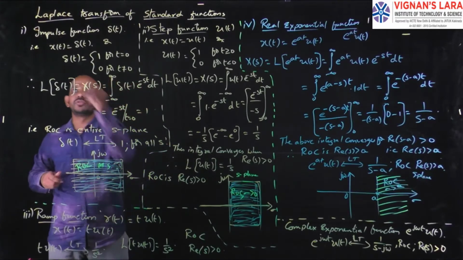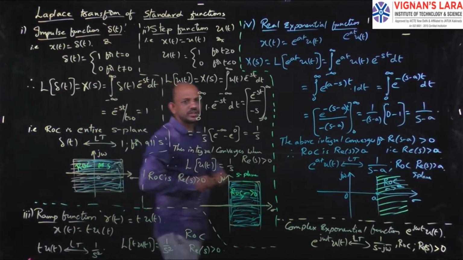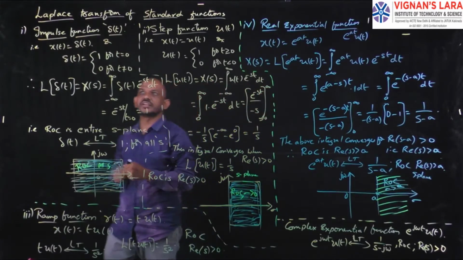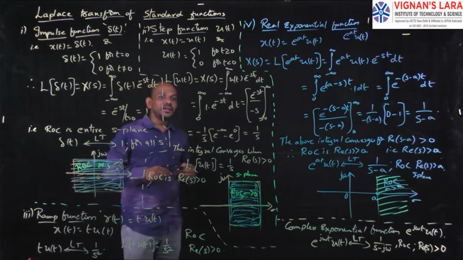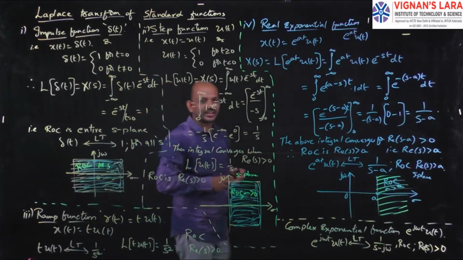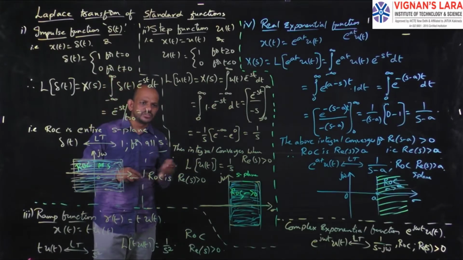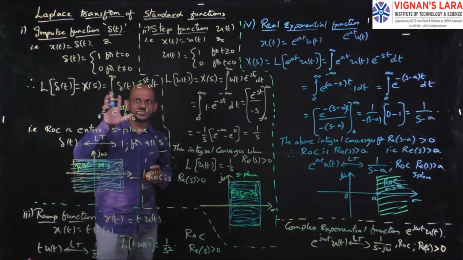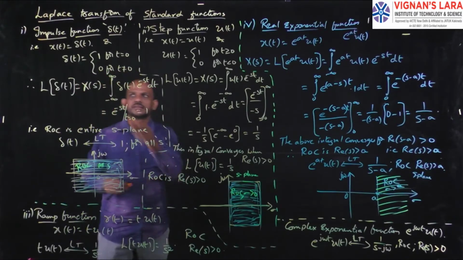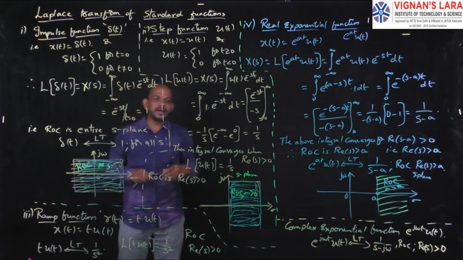So all of you know the impulse function is represented with del of t, and the equation for del of t is equal to 1 for t equal to 0, and the impulse function has a value of 0 for t not equal to 0. That is, the impulse function exists only at t equal to 0 and the value is 1. For all other remaining cases, the impulse function is 0. We all know this. So for this, I have to find out the Laplace transform.